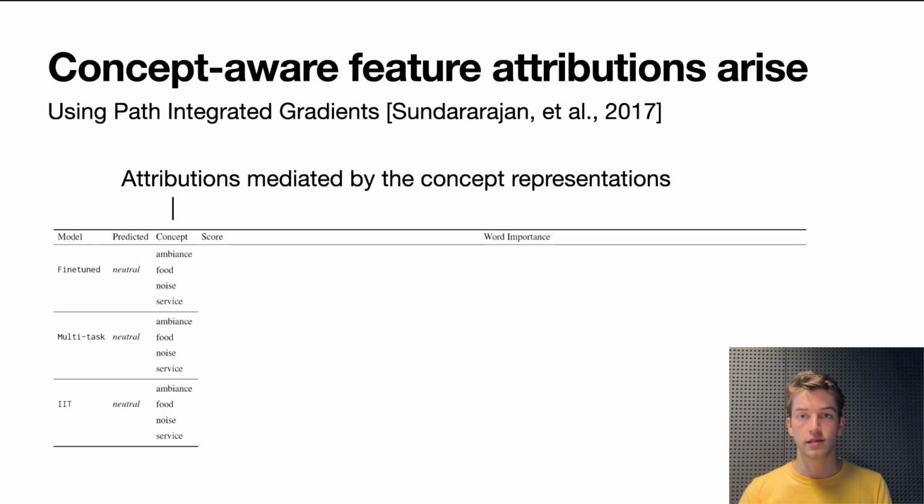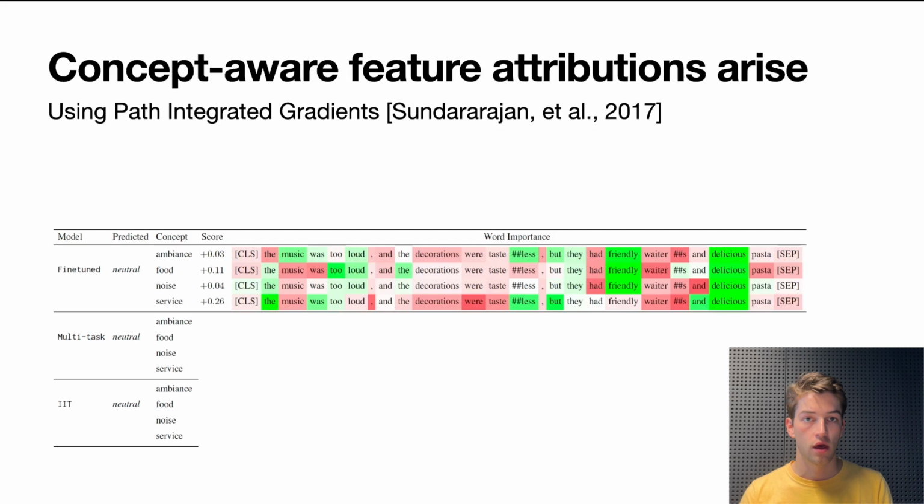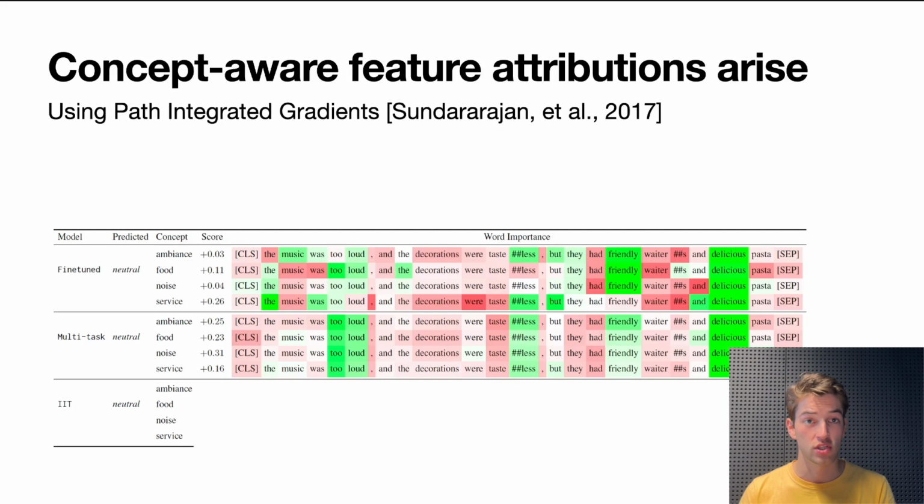And for the fine-tuned baseline, this just gives us a kind of homogeneous attribution. So the model always thinks that the music was a bad thing because it was too loud, and that friendly and delicious were good words. So these contributed in a positive way to the sentiment prediction. But crucially, whatever kind of mediation we do, we're not seeing a big difference, which is normal because we didn't train specific representations for this. In the multitask setup, we actually see it's even more homogeneous, which is quite worrying.